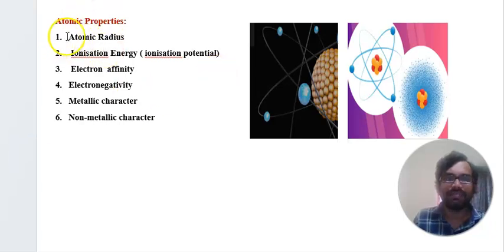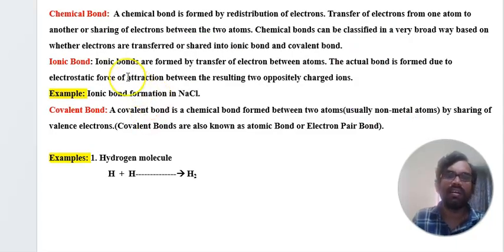Now you can see atomic properties. Atomic properties include atomic radius, ionization energy, electron affinity, electronegativity, metallic character and non-metallic character. Then we will discuss another important term in chemistry, chemical bonding. Chemical bonding is of two types, ionic bond and covalent bond. What a chemical bond is, is written here very clearly in detail, with examples also. Covalent bonding is the sharing of electrons between two atoms.